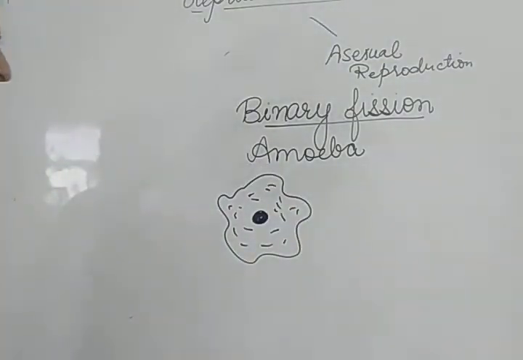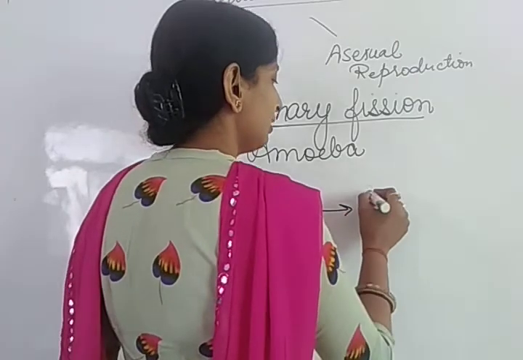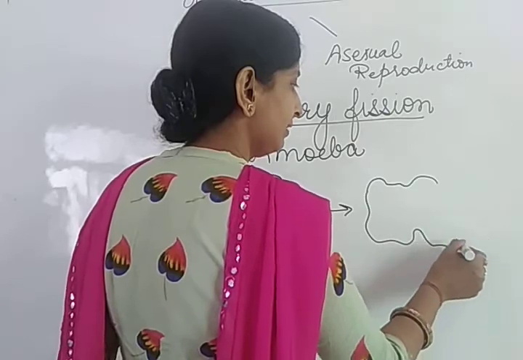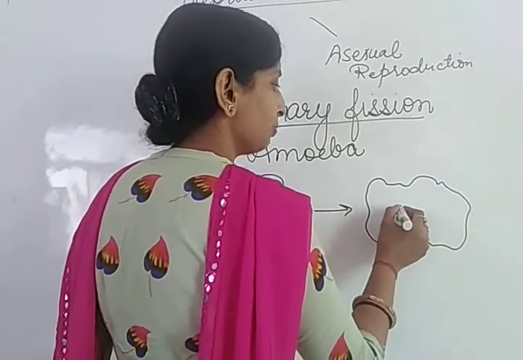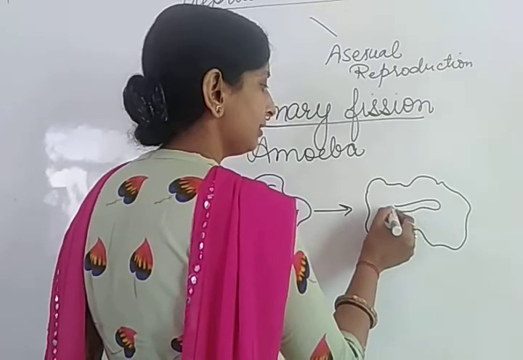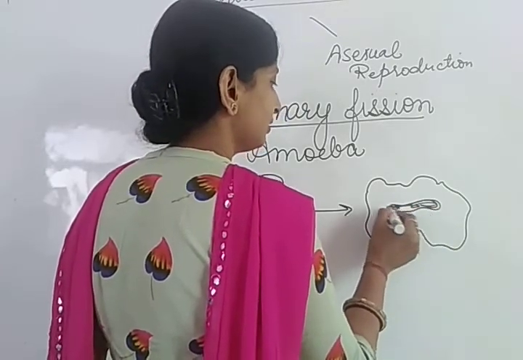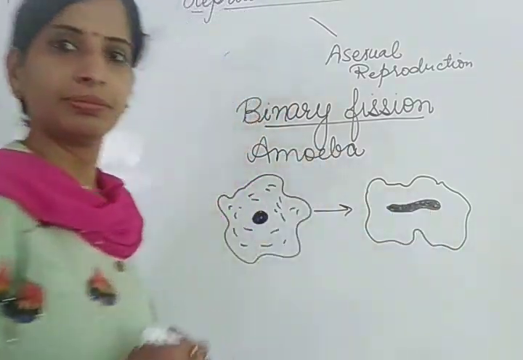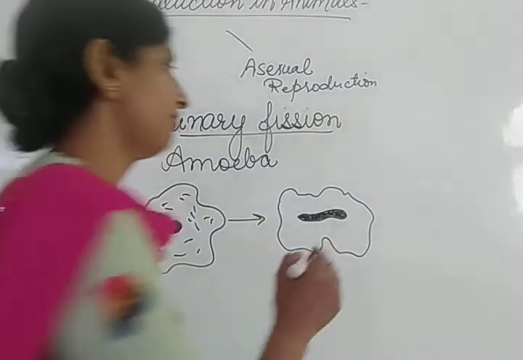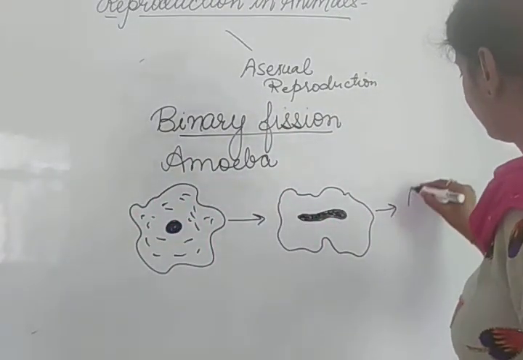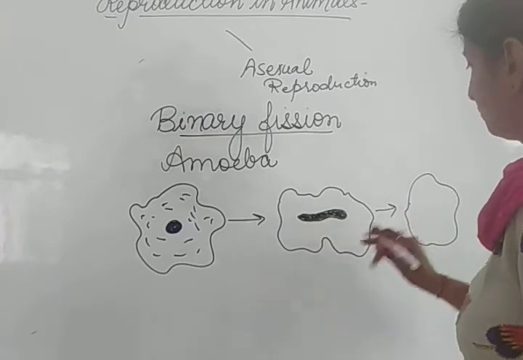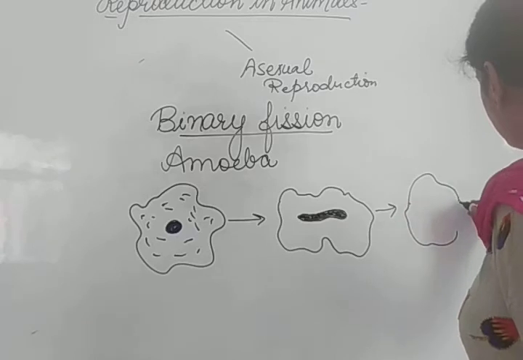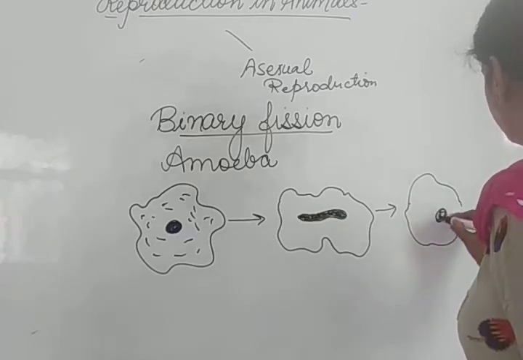So what will happen is that first the nucleus will divide into two nuclei, and then the cell divides into two. First the nuclear content increases and two nuclei will form. Then two nuclei will form and then the cell divides into two. First we will show like this. The two nuclei will form.